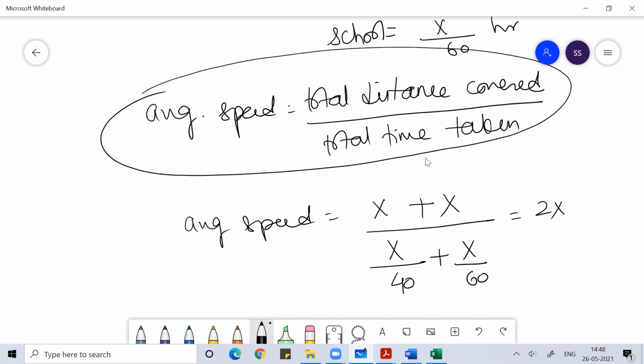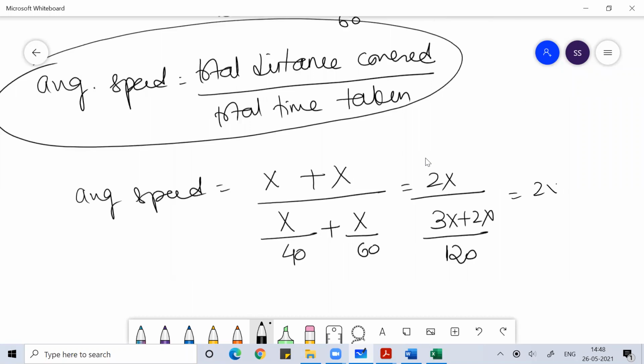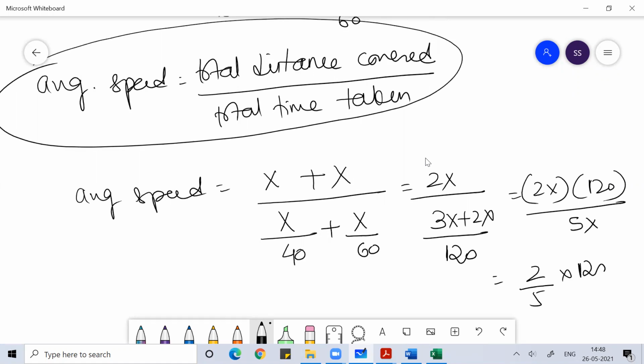So you can write 2x. You can take LCM here. LCM would be 120, so this would be 3x plus 2x. So the average speed would be 2x into 120 divided by 5x. So the average speed is 2 by 5 of 120. If you calculate, you'll get 48 kilometer per hour.